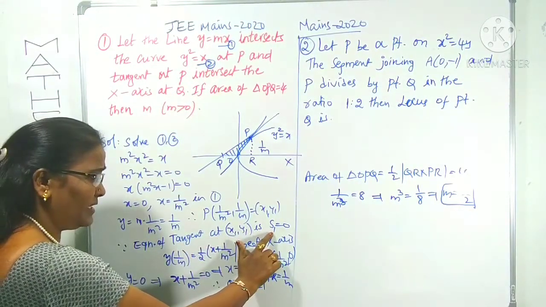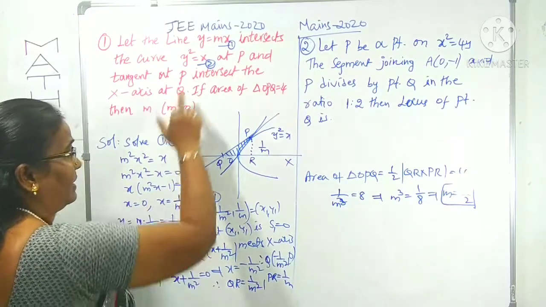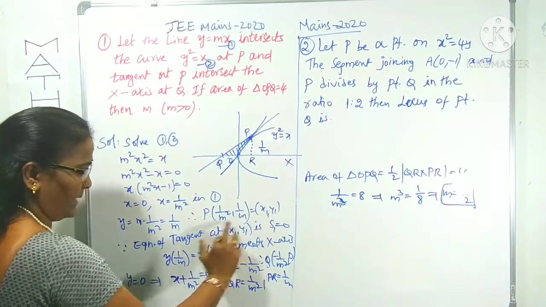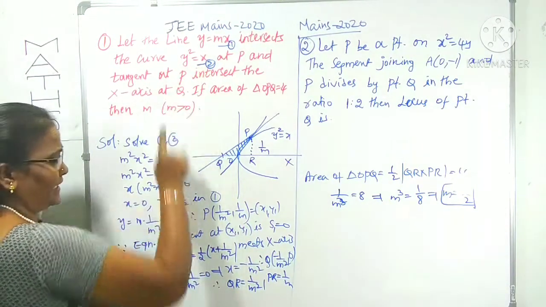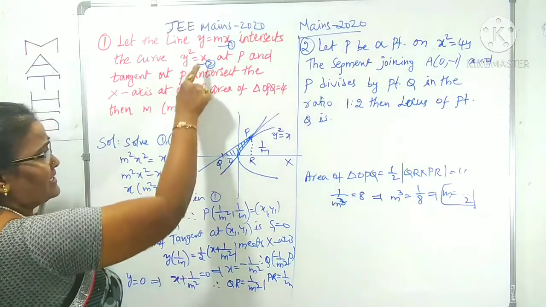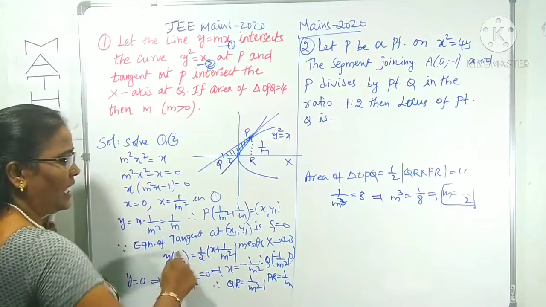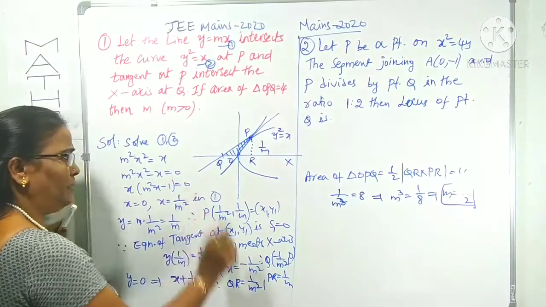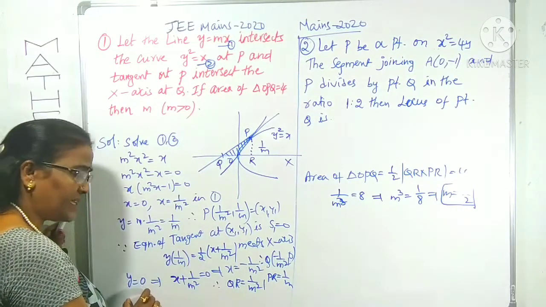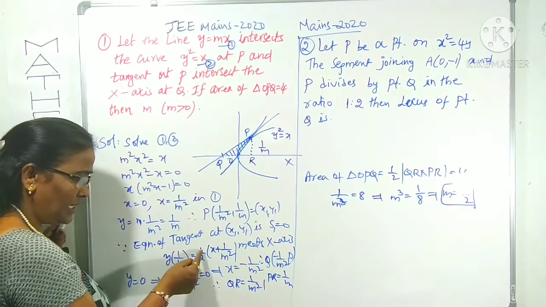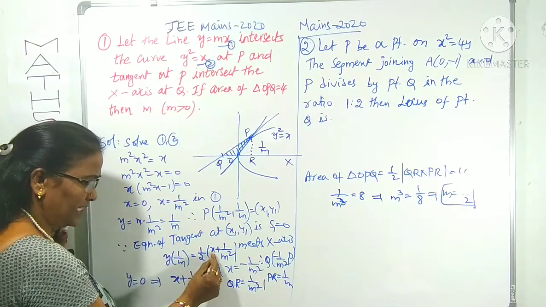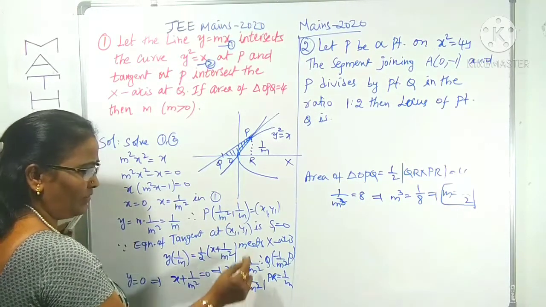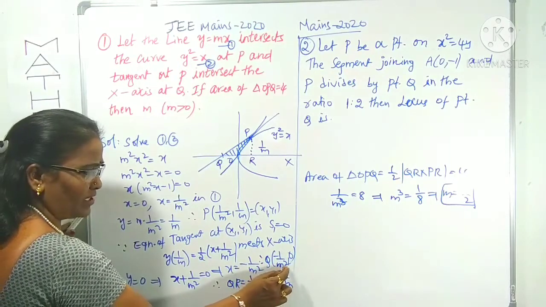What is the equation of tangent formula? S1 equals 0. That is, with respect to this parabola, y square we replace with y y1, where y1 is simply 1 by m, equals half of the x coefficient, half. You can take 1 by 2 of x plus x1, which is 1 by m square. And it meets the x-axis. To find the point, no need to simplify this equation. In place of y, we take 0 because on the x-axis y is 0. y is 0 means this will be 0. This is also 0. What will be left over? x plus 1 by m square is 0. Simply x equals minus 1 by m square. Therefore, Q coordinates are minus 1 by m square comma 0.